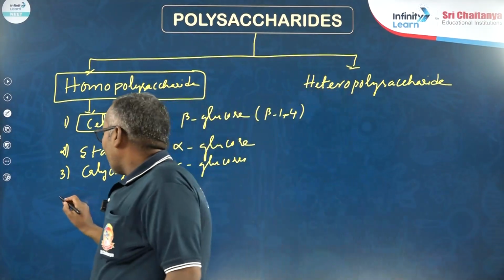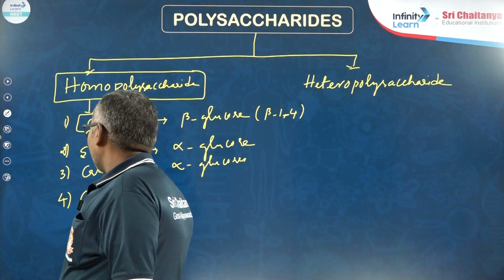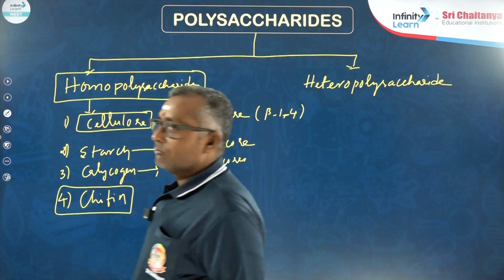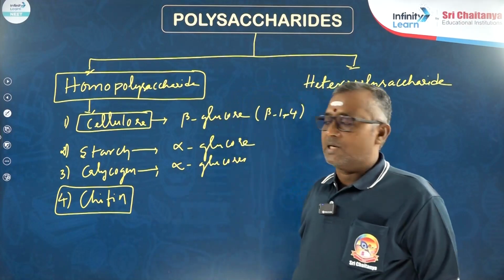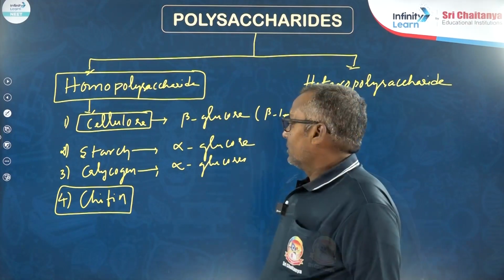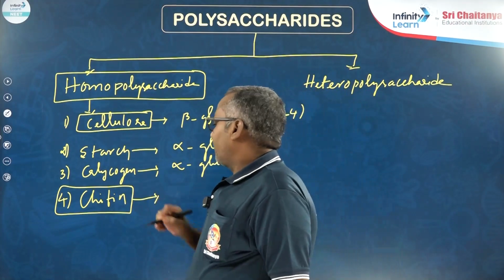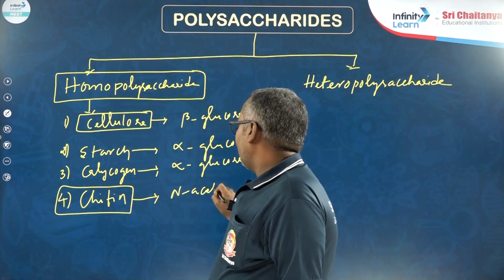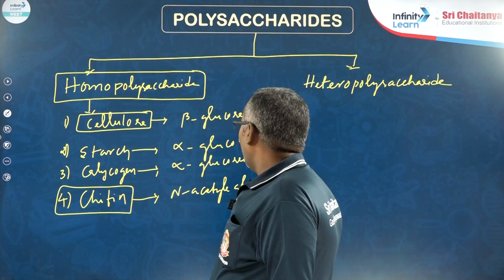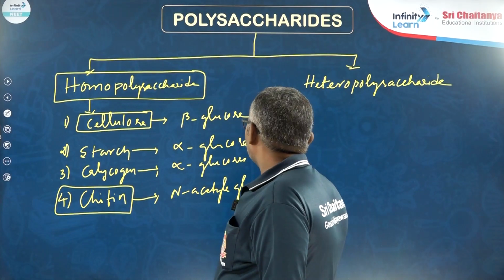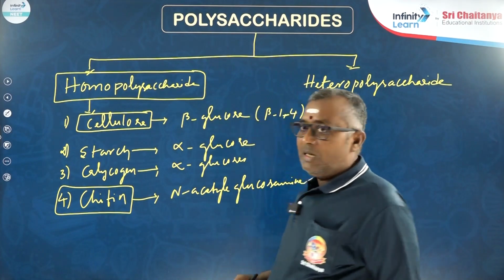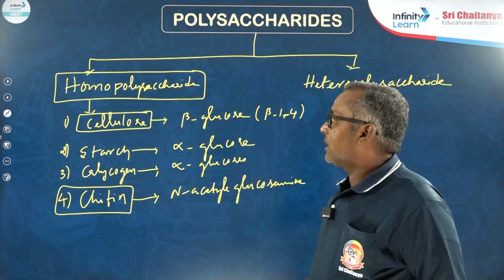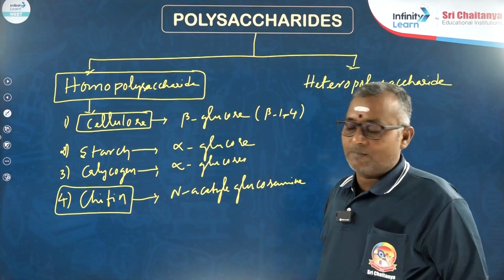Another example for homopolysaccharide is chitin. Chitin is composed of N-acetyl glucosamine. So, these are some important examples for the homopolysaccharides.